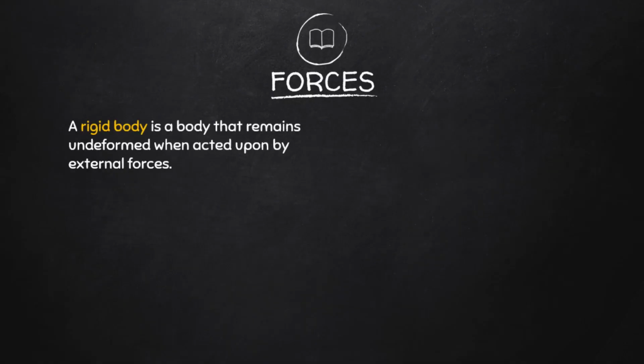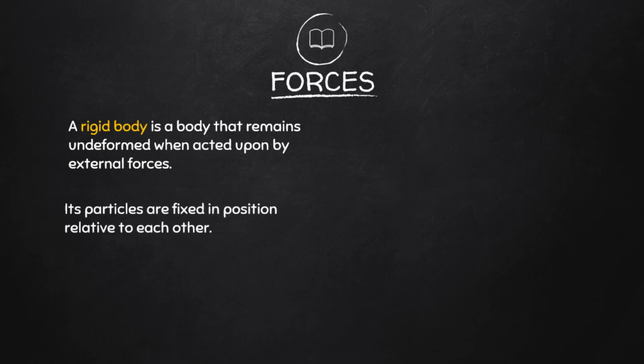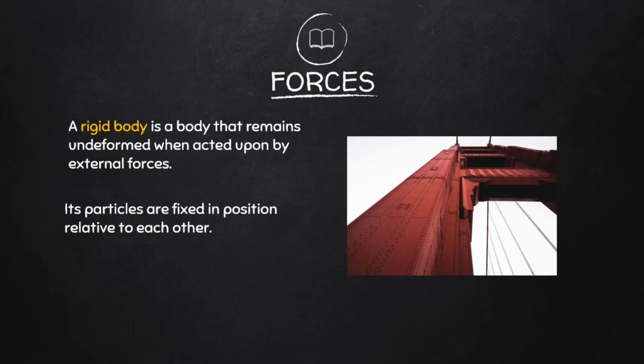A rigid body is a body that remains undeformed when acted upon by external forces. This is because its particles are fixed in position relative to each other, thus considered to be a definite amount of matter. Rigid bodies are often associated with solid matter, just like in the steel structure shown in the figure.